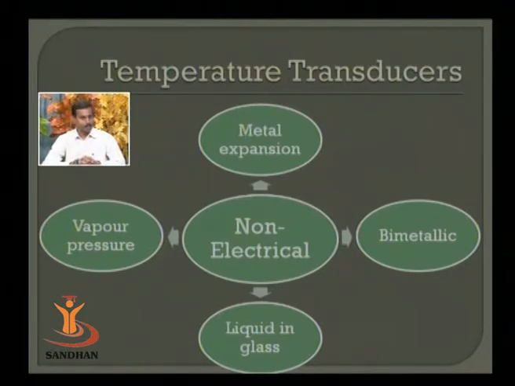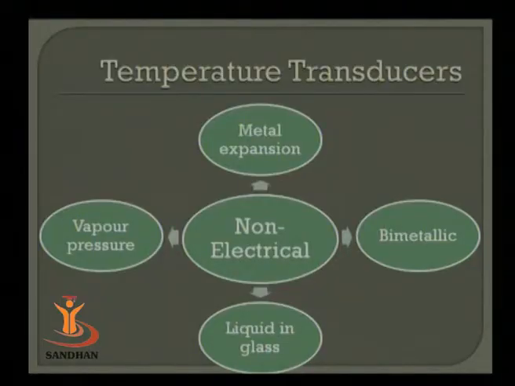Third category is liquid in glass kind of device. The mercury thermometer is a common example, alcohol thermometer. So different kinds of glass thermometers that you have are nothing but simple liquid in glass thermometers. Again the property that we are using is expansion due to thermal energy. So whatever is happening is this: you are applying some temperature, due to the thermal energy that has been transferred, the expansion of liquid is taking place, and that expansion of liquid is making either mercury or alcohol rise in the glass tube. So whatever is the level that is rising, that is simply indicative of the temperature.